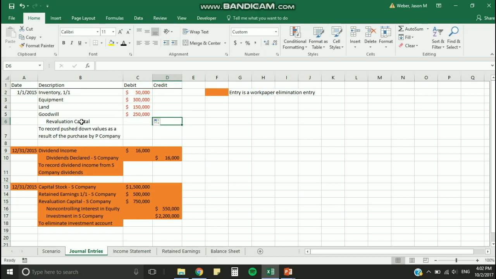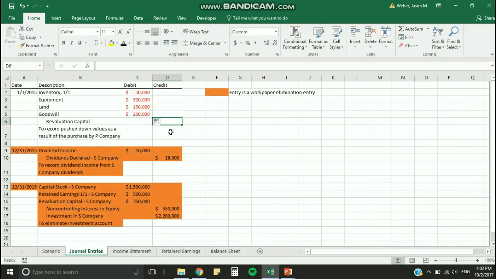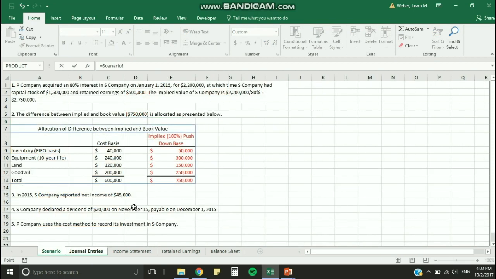Here, revaluation capital is the term used in pushdown accounting for the difference between implied and book value. The total amount here in the scenario is this $750,000. So we will pull the full amount as a credit to revaluation capital.